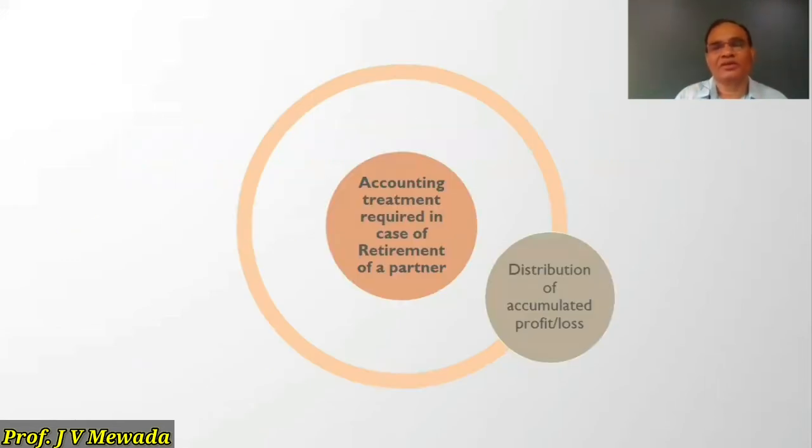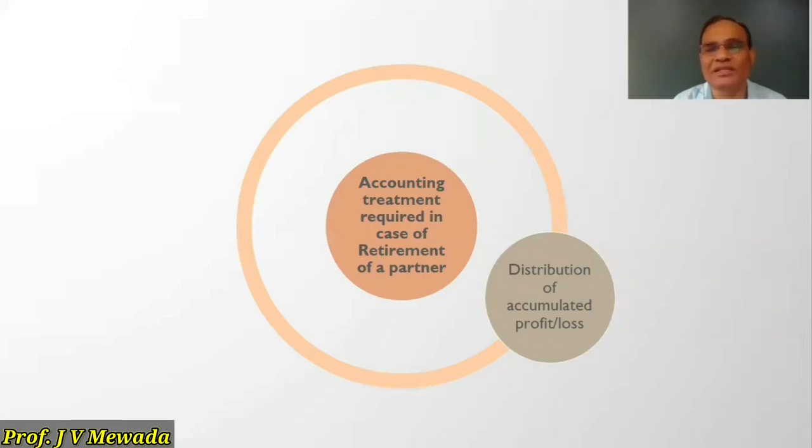Now, we are having the second step. As I told you, the second accounting treatment is distribution of accumulated profit or loss. This is the same as what we were doing in the admission. The partners have worked hard for a number of years and they might have accumulated profit, meaning they have not distributed the profit.